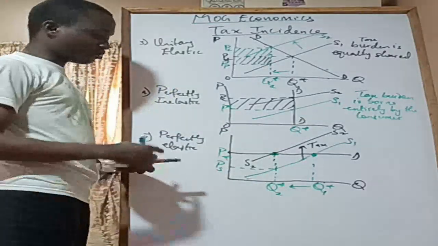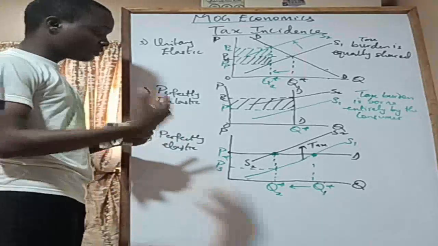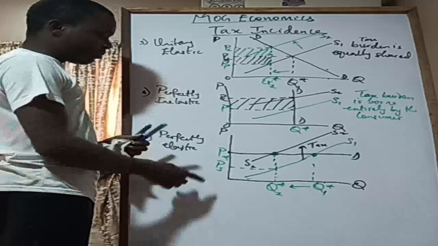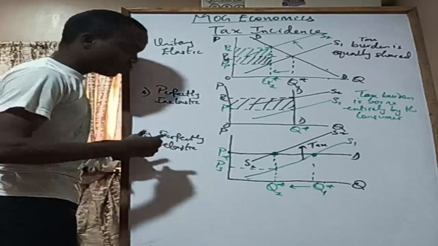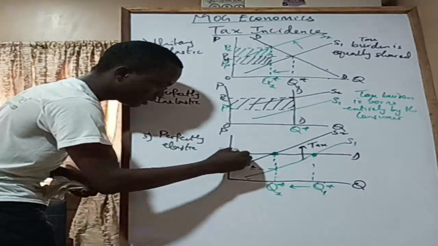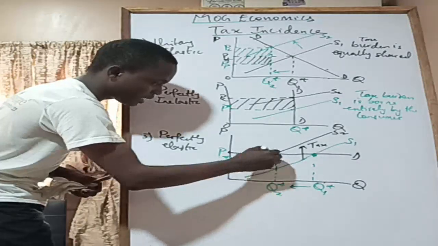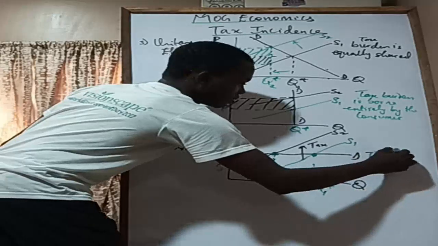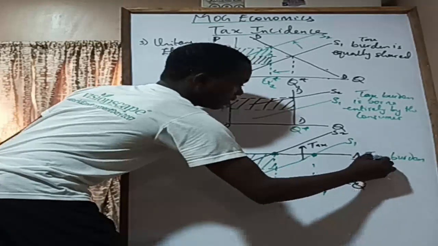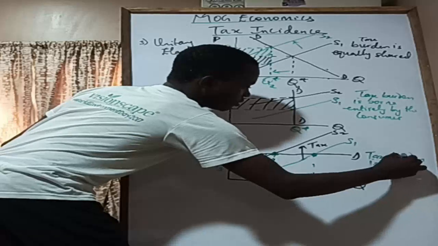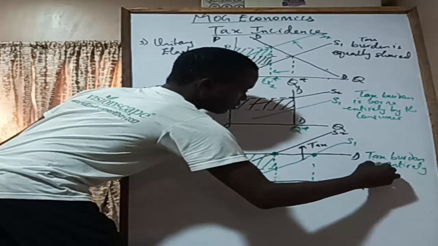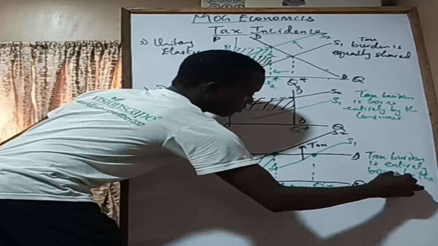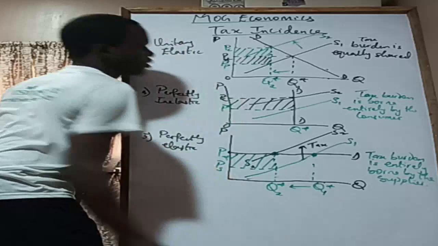So the price that the consumers are paying is the same thing. The P star that they were paying before is the P star that they are paying now. But the suppliers take less. So everything here is a tax burden being entirely borne by the supplier of the product, or by the producer of the product.